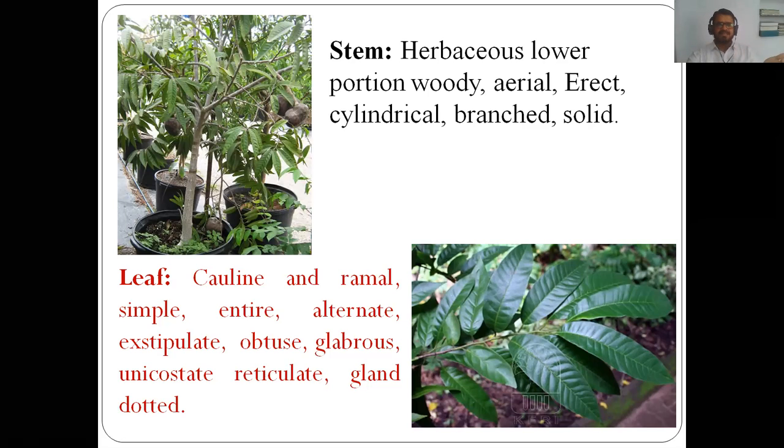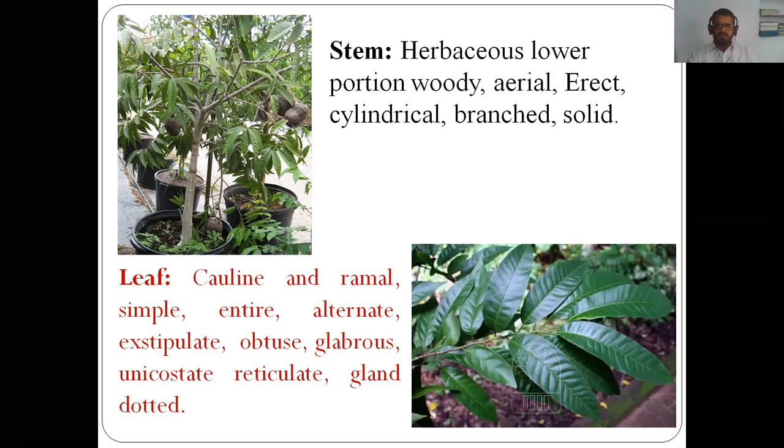It is branched. These are the number of branches. And the stem is solid, means the interior is filled. The interior of the stem is filled, that's why it is called a solid stem. Means the stem is herbaceous with the lower portion woody, aerial, erect, cylindrical, branched and solid. These are the characters of the stem of Annona reticulata, or the member of family Annonaceae.